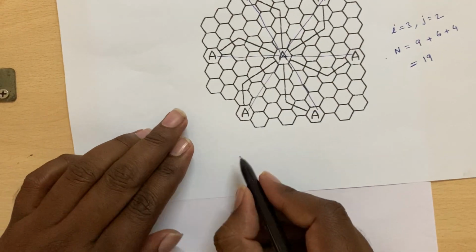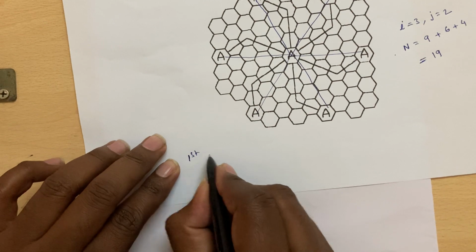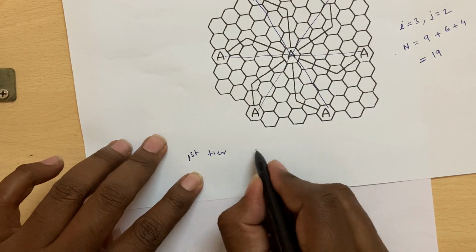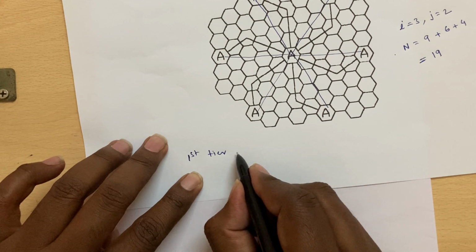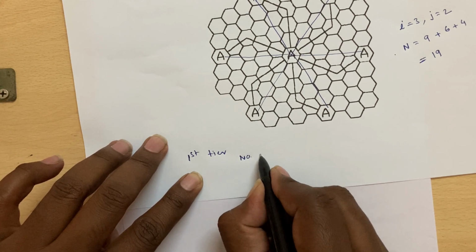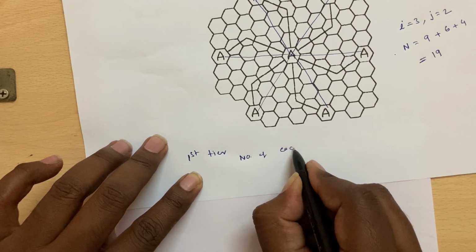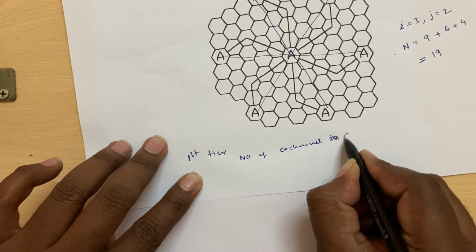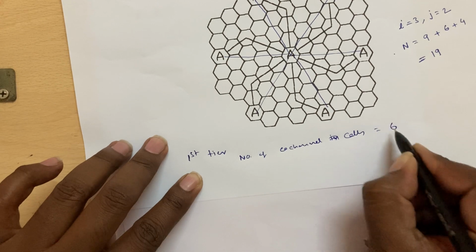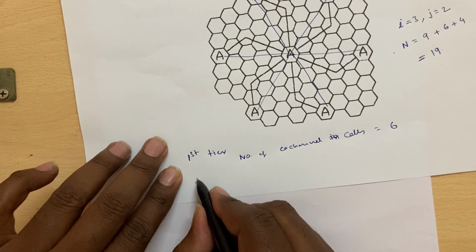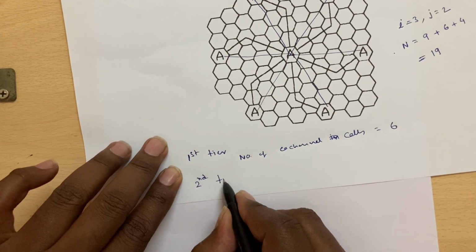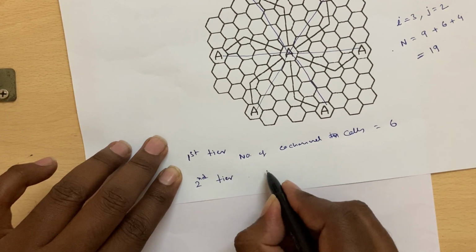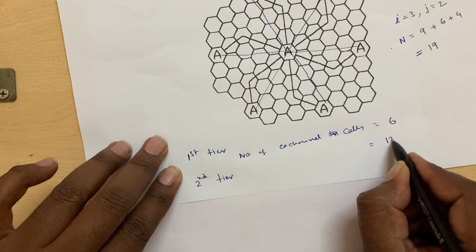In the first tier, the number of co-channel cells will be 6. Similarly, you can also find this in the second tier, which is at distance 2D. In the second tier, the number of co-channel cells will be 12.